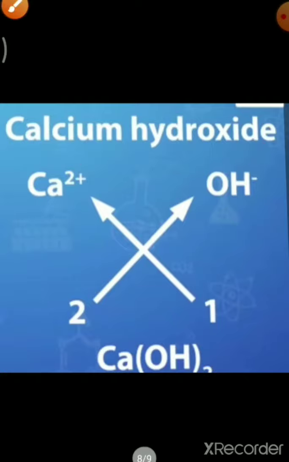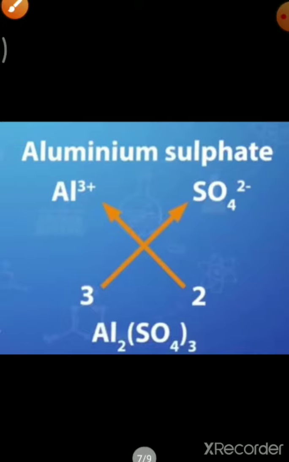We will see another example, that is aluminum sulfate. Here you can see the valency of aluminum is 3 plus and sulfate is 2 minus. So after interchanging it came Al2(SO4)3. Here we have put the bracket because this 3 is for both sulfur and oxygen.